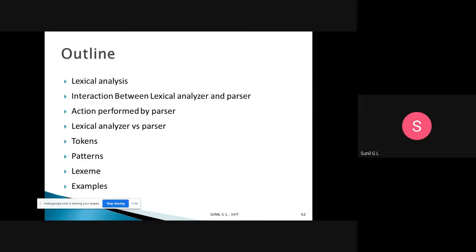The outline of today's class is we will discuss what we mean by lexical analysis, and after that, the interaction between the lexical analyzer and parser. A parser is nothing but syntax analysis. Then what are the actions performed by the parser and the lexical analyzer, and lexical analyzer versus parser. And we will discuss token, what we mean by token, pattern, lexemes, and some examples. So this is the outline of today's class.